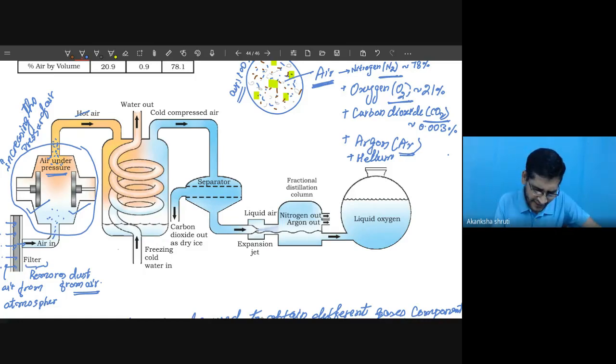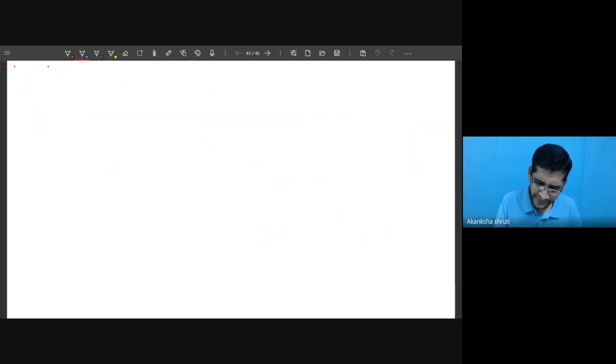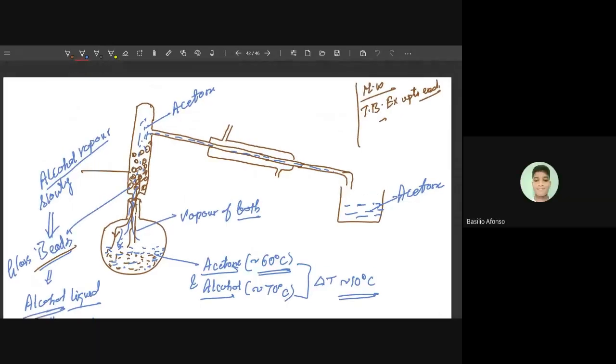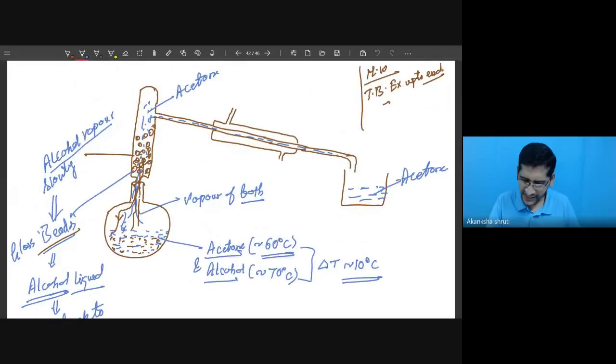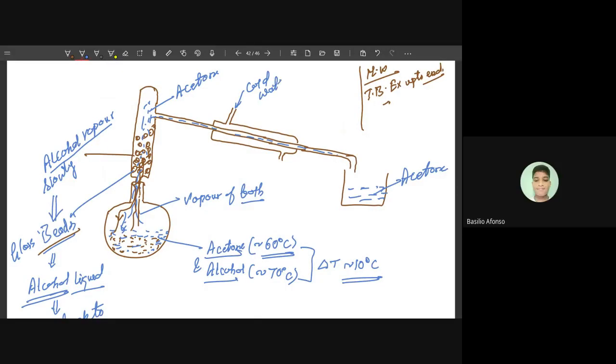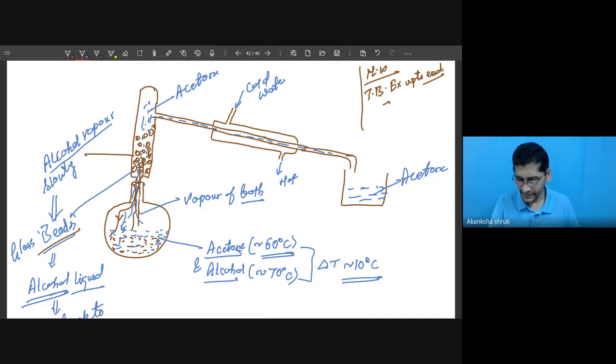Now the highly dense air is coming here, passing through a chamber. Now this air has to be cooled. So how can this be cooled? The condenser. What we were doing in the condenser in our fractional distillation, students, can you recall that figure? We were putting cold water in, and the hot water was coming out ultimately.